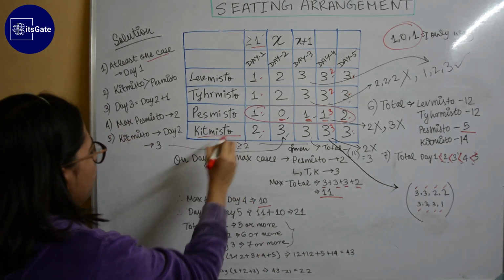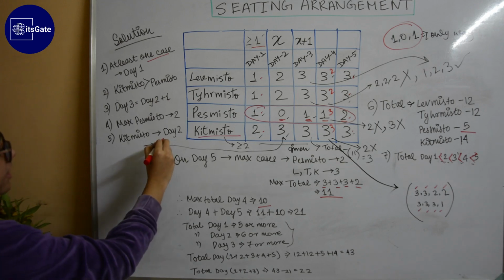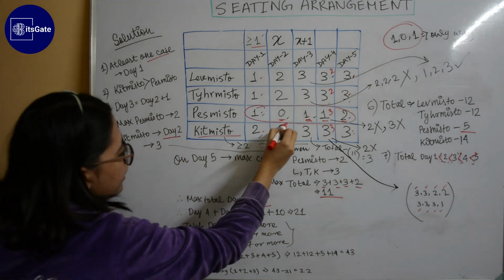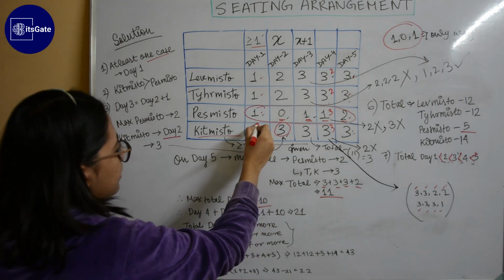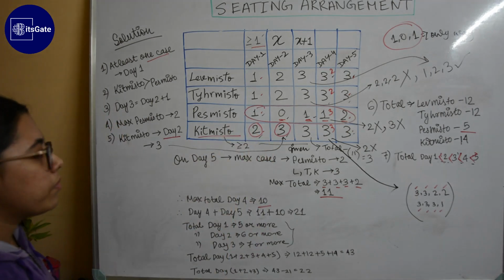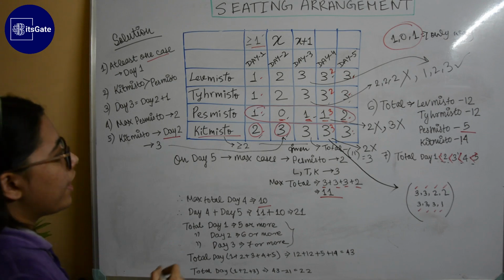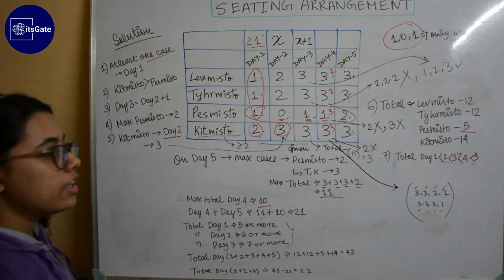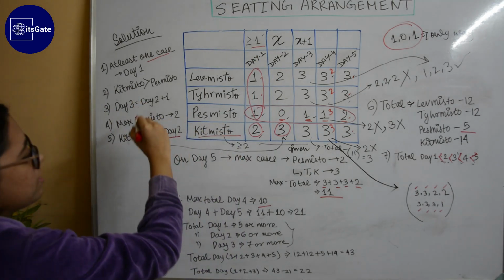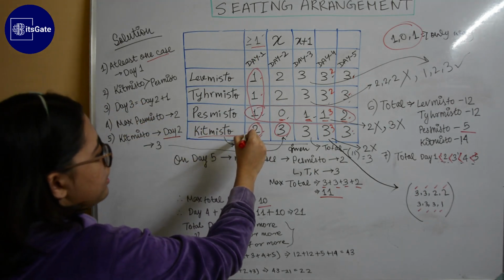In Kitmisto, see it's given that in day 2 the number of cases is 3. We already found that in Kitmisto on day 1 the number of cases is 2. Why? Because we assumed that on day 1 all others are 1 and Kitmisto is greater than Pesmisto. That's why we assumed that it is 2.